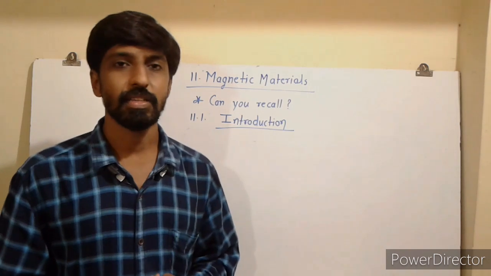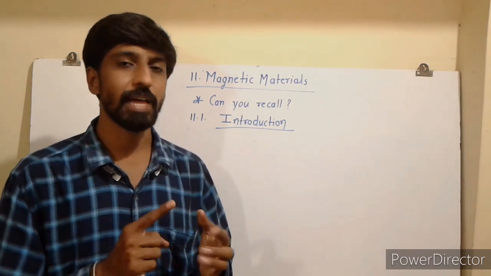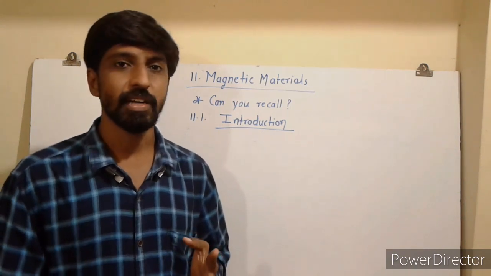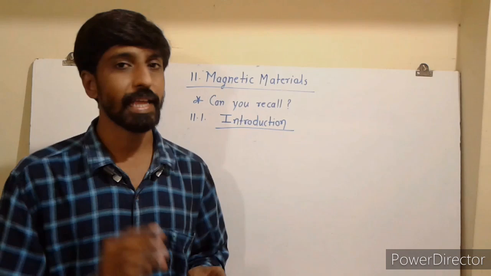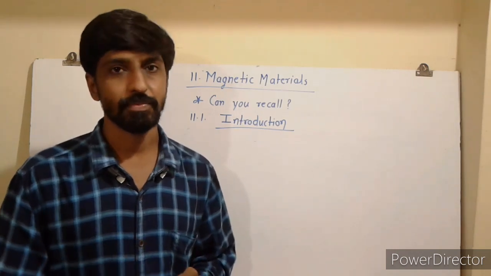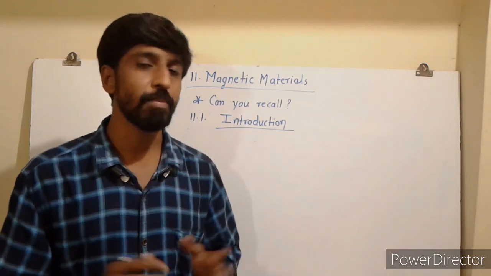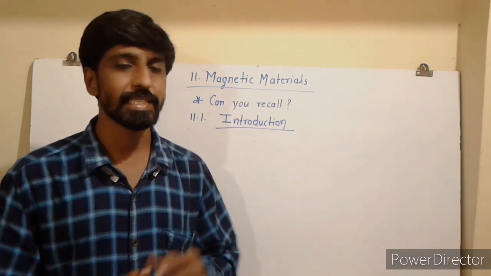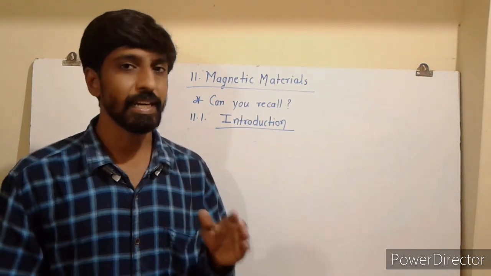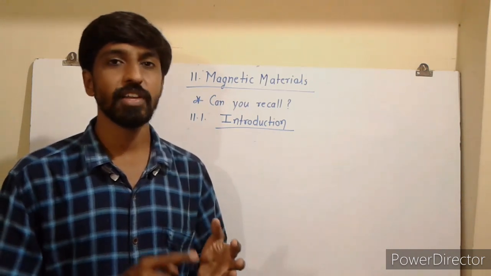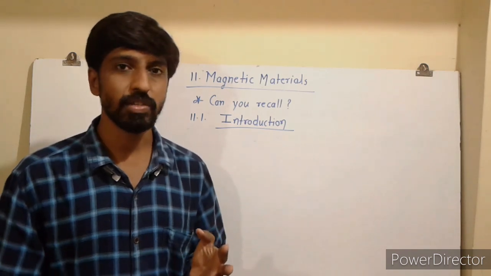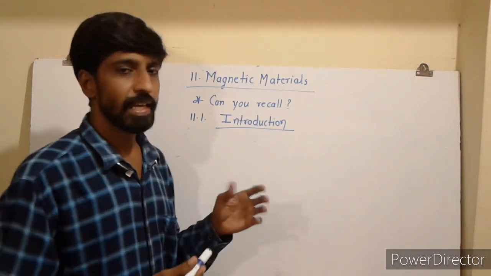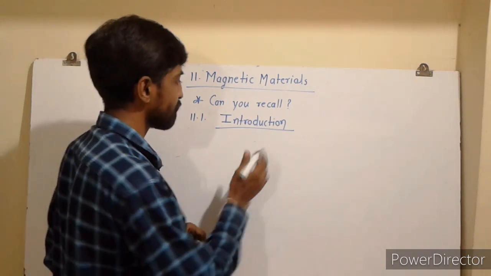So the next point is introduction of the chapter. You have studied the magnetic dipole and magnetic dipole moment. Also you have studied the magnetic field due to a short bar magnet at any point in its vicinity. When such a small bar magnet is freely suspended with an inextensible string, it remains in the geographic north and south direction. So we have to see the next experiment regarding this.